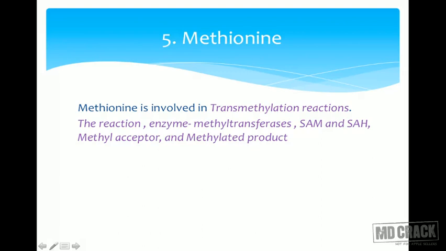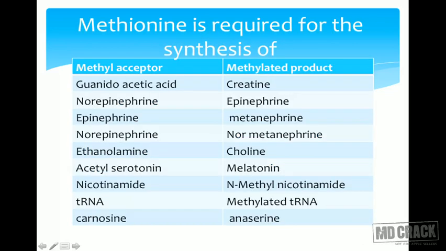S-adenosyl methionine is converted to S-adenosyl homocysteine. We have a methyl acceptor and a methylated product. Methionine is a precursor of cysteine. Please remember that cysteine becomes essential if methionine is not there. So let us look at how methionine, by transmethylation reactions, helps in the synthesis of which product. Now these are all the products. Can this be asked in the MCQ? Yes, it can be asked in the MCQ, and hence you should know about these different methylated products.